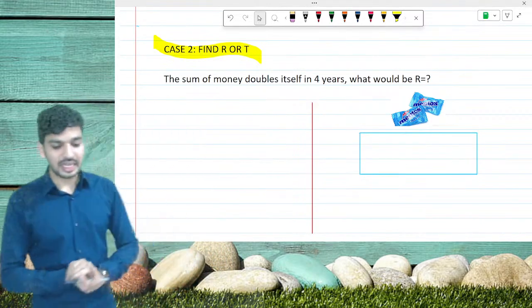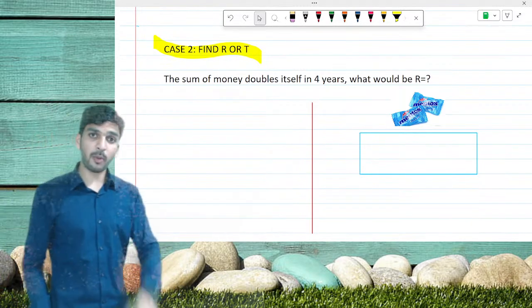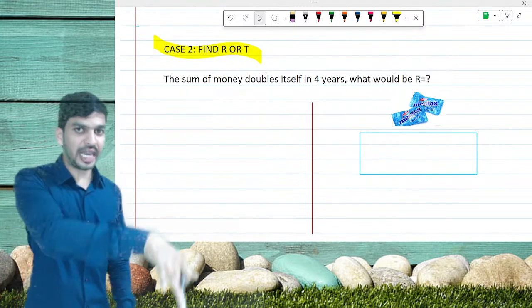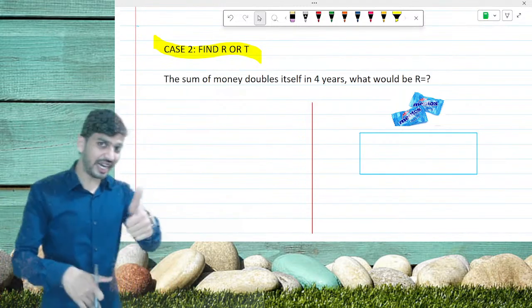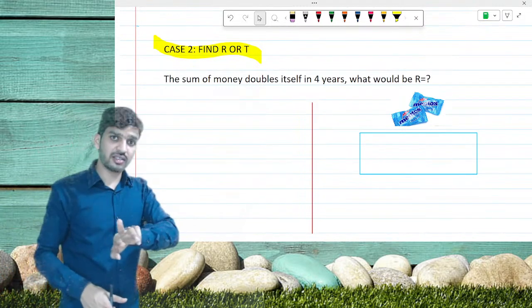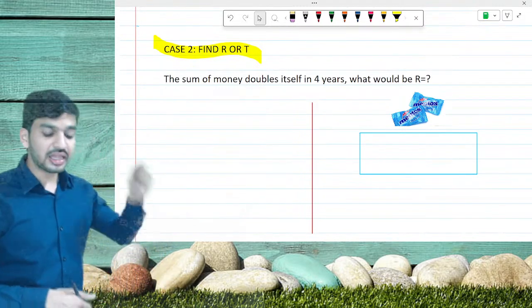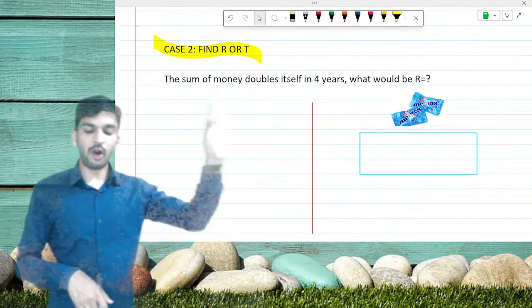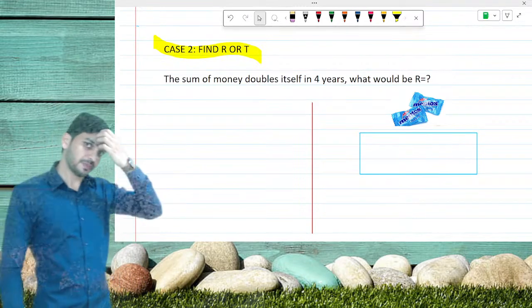So let's see. The second case is very important, where we need to find either the rate of interest or the time. In this case, rate or time is not given, but the question they ask is in this format, where the sum of money doubles itself in 4 years. What will be the rate of interest?